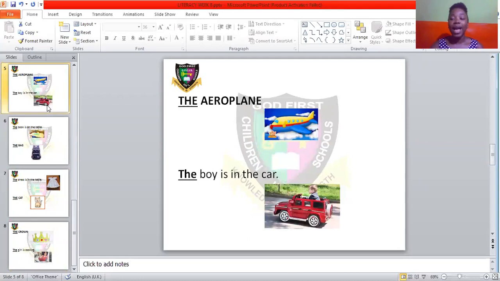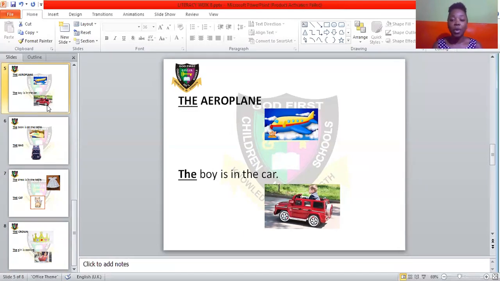Our next example, we have the aeroplane. So I'm talking about this particular aeroplane. Maybe there are many aeroplanes, there are toy aeroplanes. Then there's the one in the picture. It has yellow, red and blue colors on it. Then if you come and tell me, oh madam, there's an aeroplane that has yellow, red, and blue on it, I will tell you, go and bring the aeroplane. Now I'm talking about this particular one that has different colors.